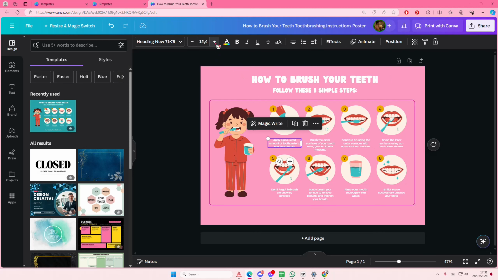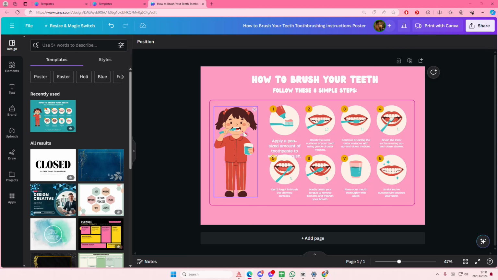You can adjust the size of the text here. And you can also change the icons as well if you like to. And that is it. That's how you can create a landscape poster.